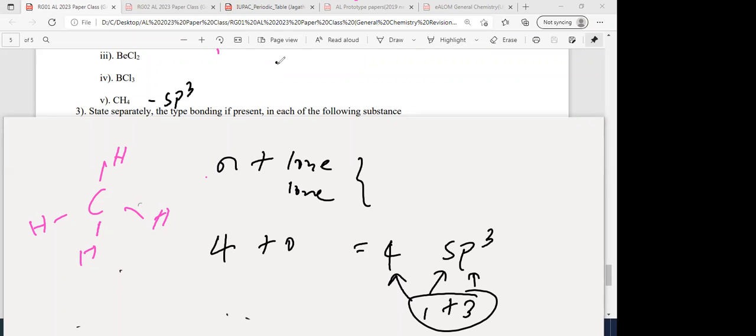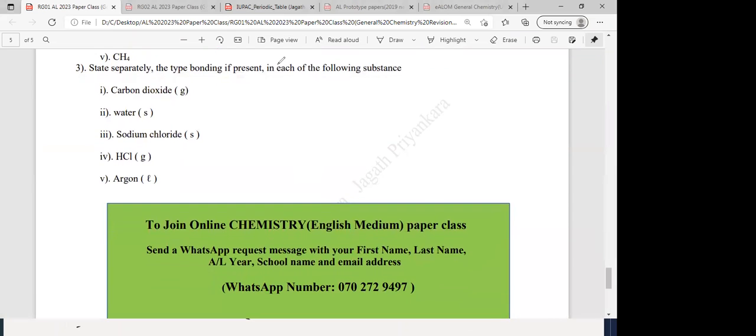Then I'll erase this screen. Let's move on to the next part. Write separately the type of bonding present, if present. It's a very tricky question. There can sometimes be none, and then you have to leave that blank. If you add bonding to all of these, and sometimes bonding is not there, then you will not get marks. Separate the type of bonding, if present, in each of the following substances.